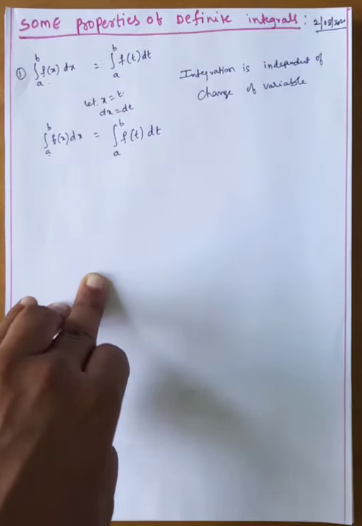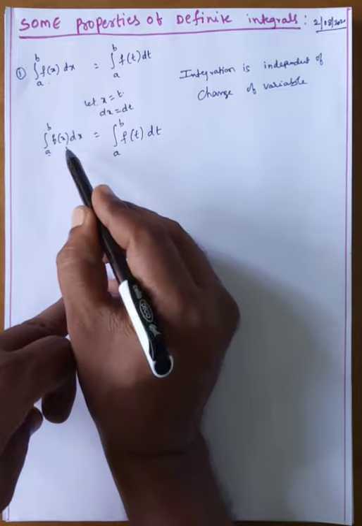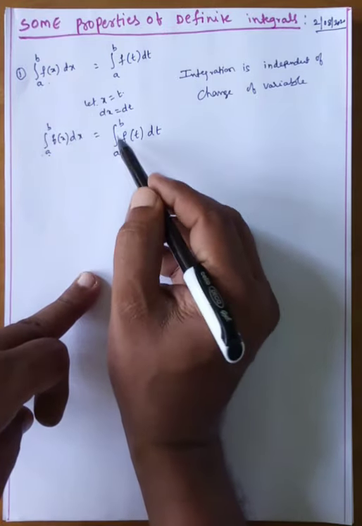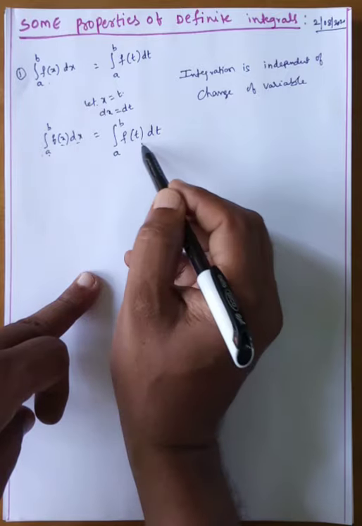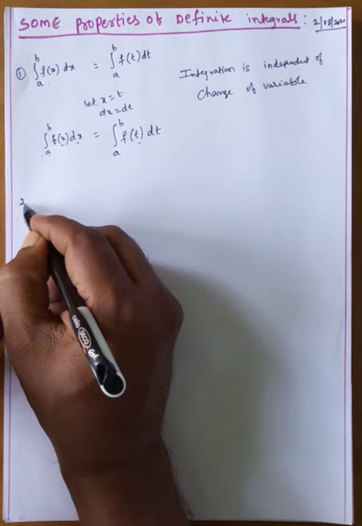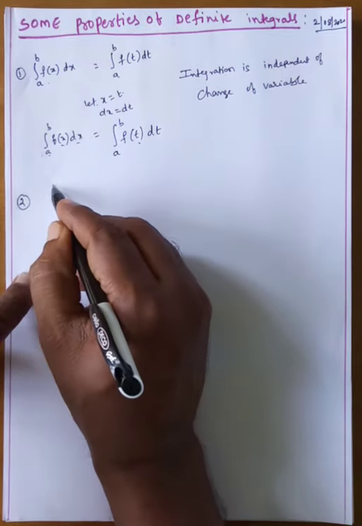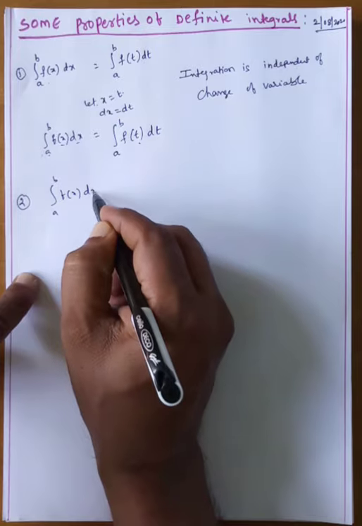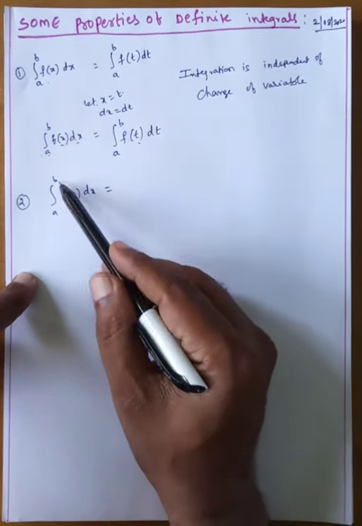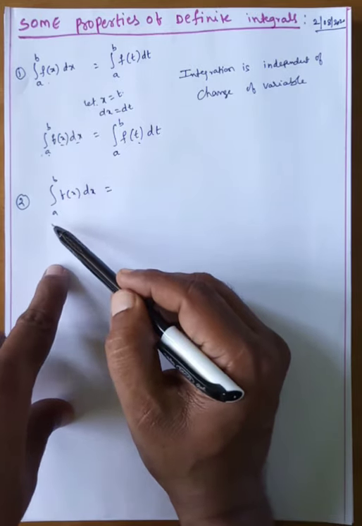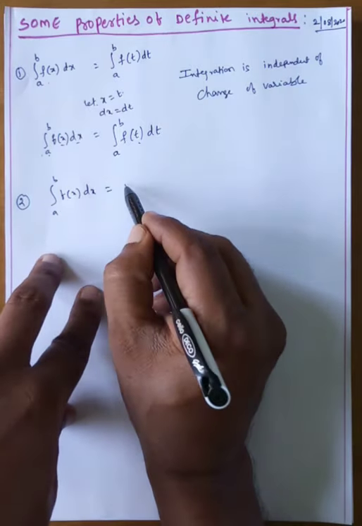This is the first property. You can write x or y, anything, but don't change the upper and lower limits; we only change the variable, no problem. Next, the second one. Suppose the integral from a to b of f of x dx. Whenever we interchange the upper and lower limits, the sign must change.